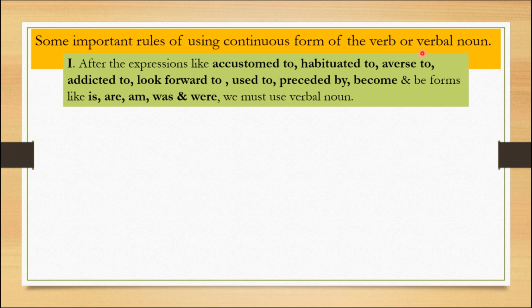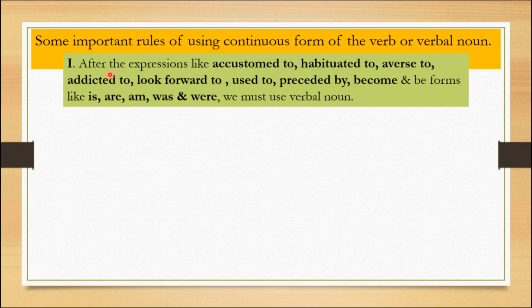But actually, the word smoking belongs to the part of speech verb. Here I am using this verb as a noun, then it is called a verbal noun. I hope you understand.